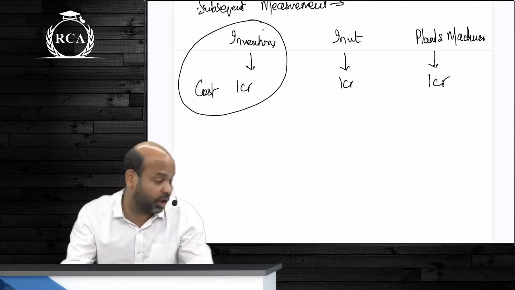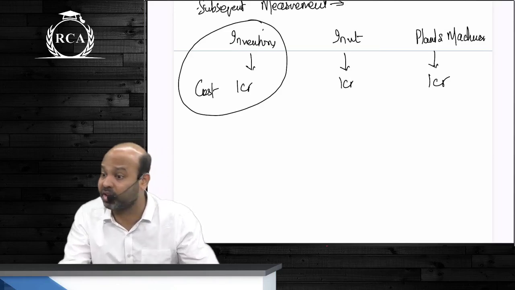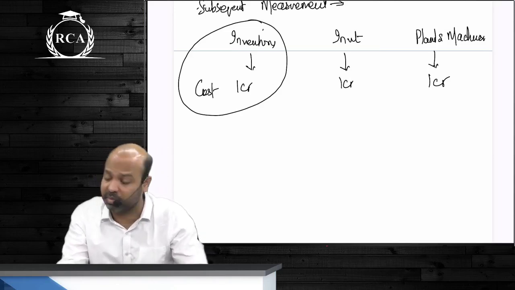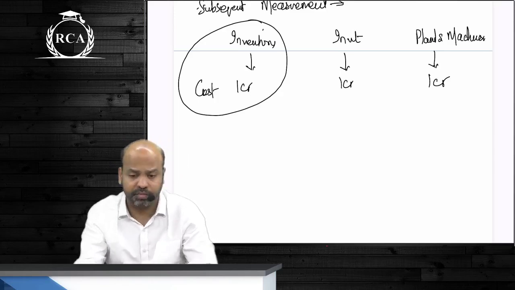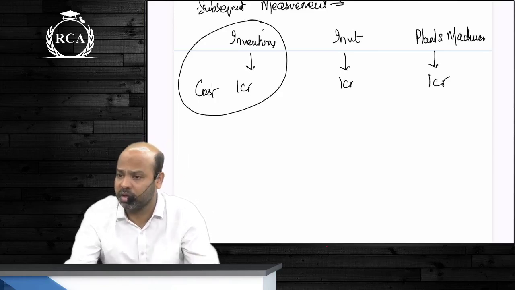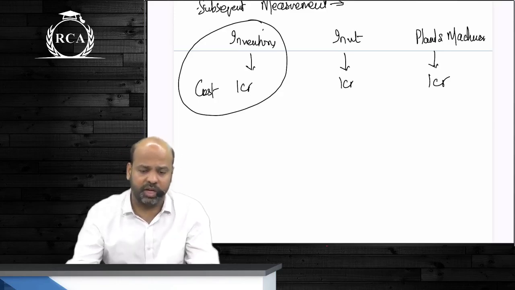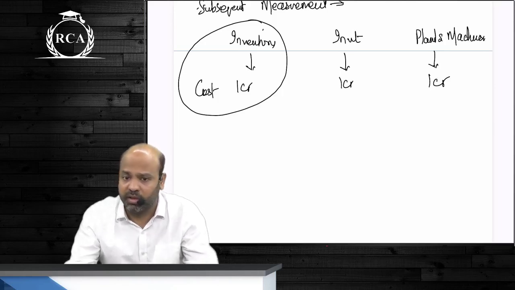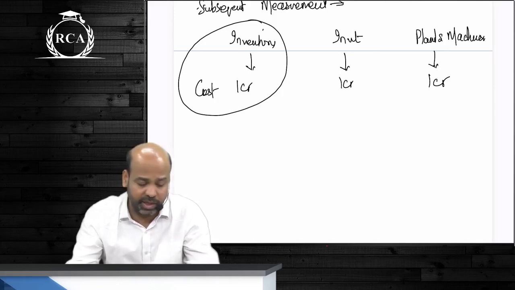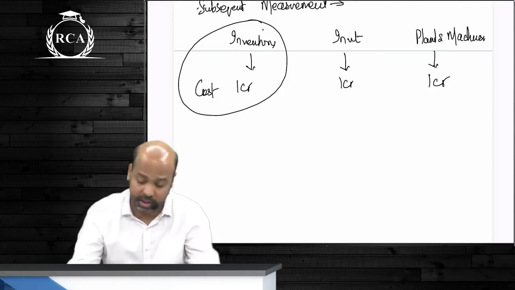But what if I do not sell this? It is still lying with me. The cost of this inventory is how much? 1 crore rupees. What should be done? Cost or NRV, whichever is lower. Why should we do that? Conservative. Subsequent measurement, guys, depends on what asset you have. All right guys.